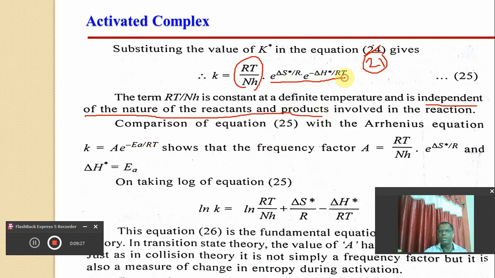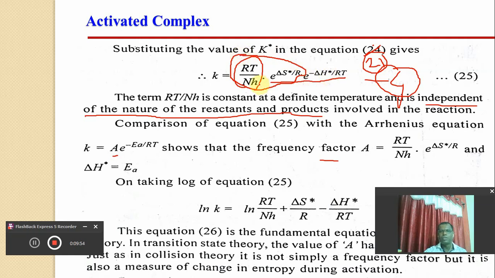Suppose I consider this as reaction number 4, and if this is compared with the Arrhenius equation, k is equal to A into e raised to minus E upon RT. Here A is the Arrhenius constant, the frequency factor. In this also this much term is constant, into e raised to minus delta H upon RT.